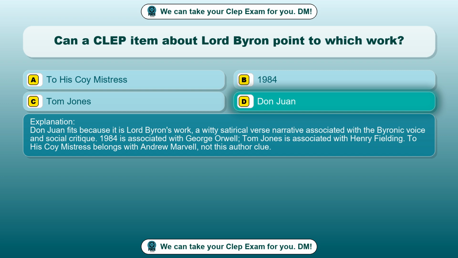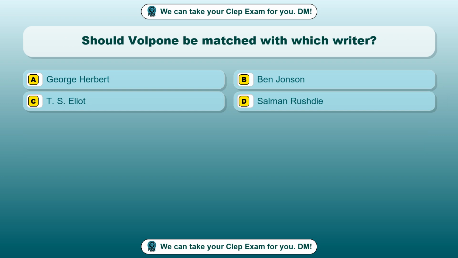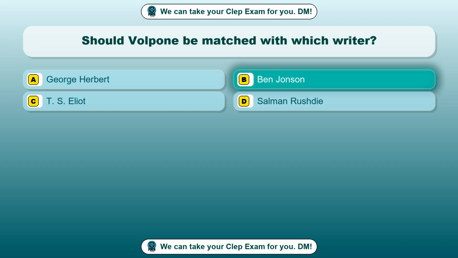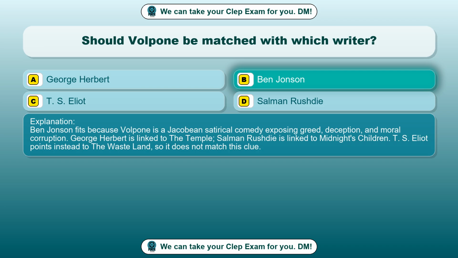Question 36. Should Volpone be matched with which writer? Option A, George Herbert. Option B, Ben Jonson. Option C, T.S. Eliot. Option D, Salman Rushdie. The correct answer is option B, Ben Jonson. Ben Jonson fits because Volpone is a Jacobean satirical comedy exposing greed, deception, and moral corruption.